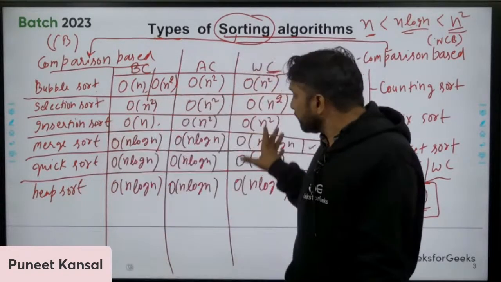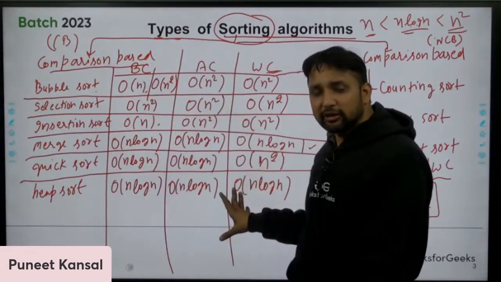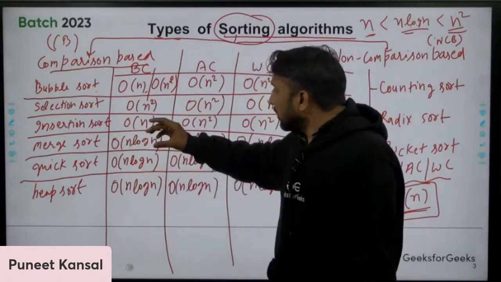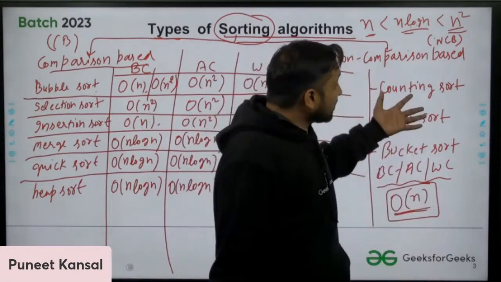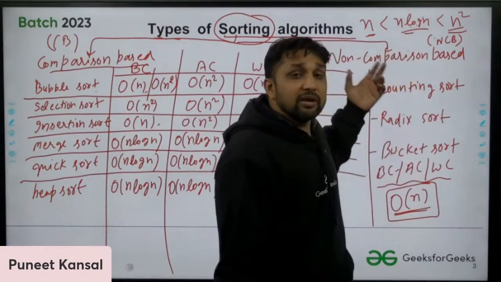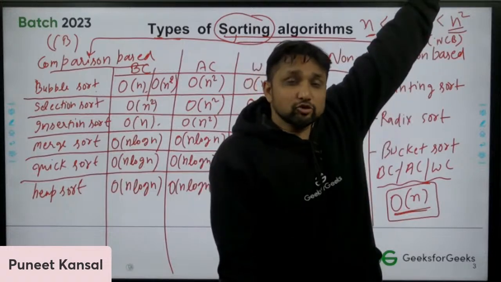They will perform in this way only. They will take this much time only. They will behave in the same way how they are behaving. But if we are not giving the input properly here, they may start taking, let's suppose, all your RAM. They will consume all your RAM.